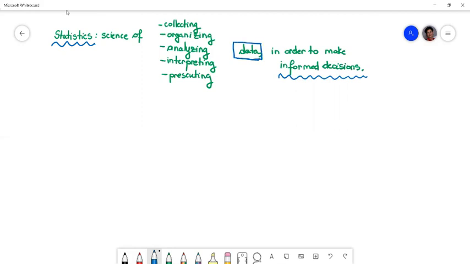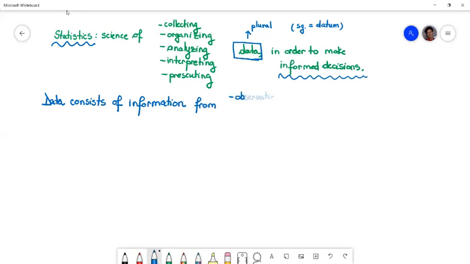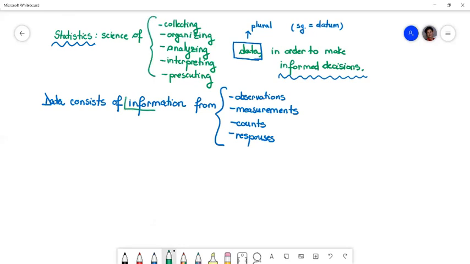Right here, we have another term, which is data. And this term is actually the plural. If you're curious, the singular for data is datum. So let's go ahead and give the definition of data. Data consists of information, and this information comes from observations, measurements, counts, or simply responses. So this is what data are, as simple as information.